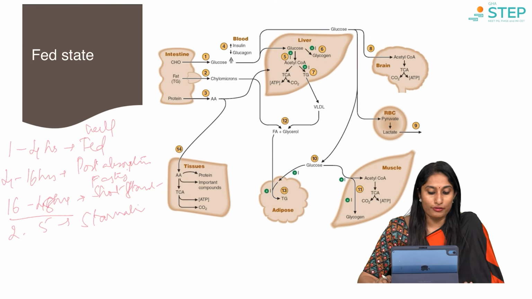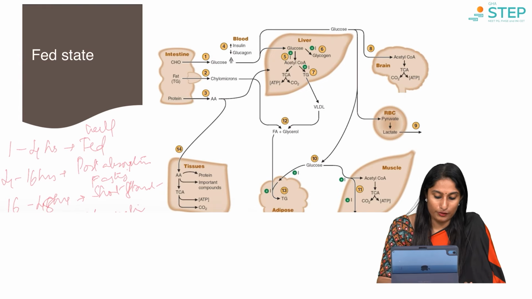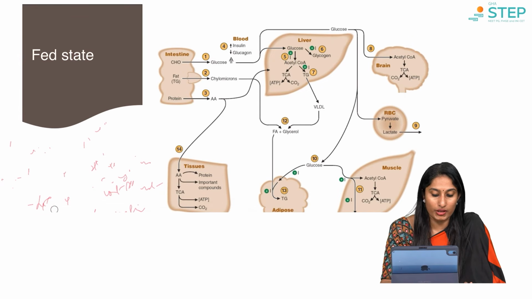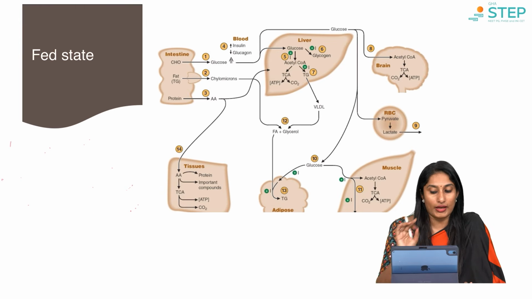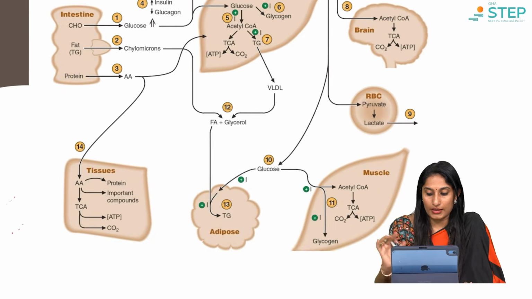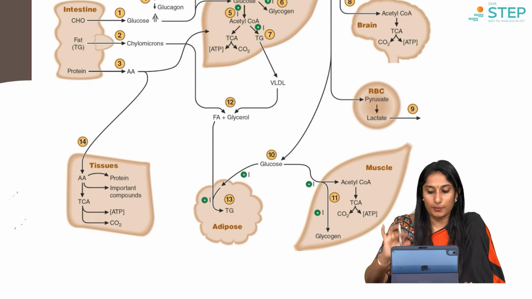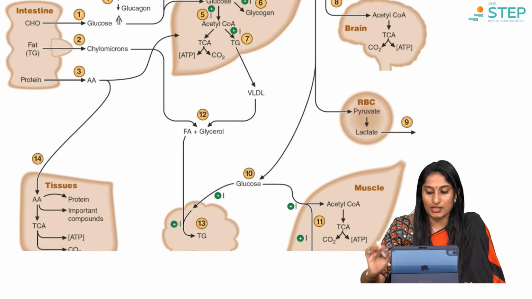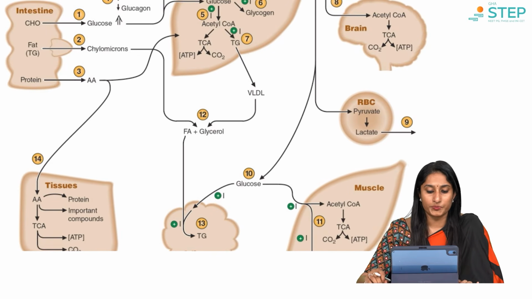So, well-fed state. Let's see what the well-fed state is now. That constitutes what happens in the body when you have had a good balanced diet or a good meal. We are in a well-fed state. This could be a little overwhelming because you see an entire pathway, but just go with me in this pathway according to the numbers.